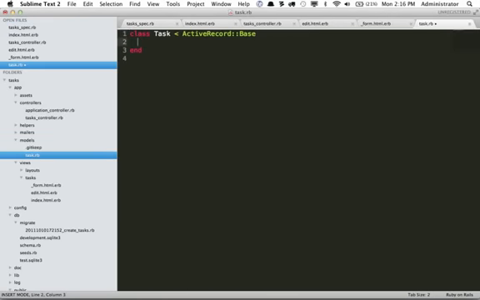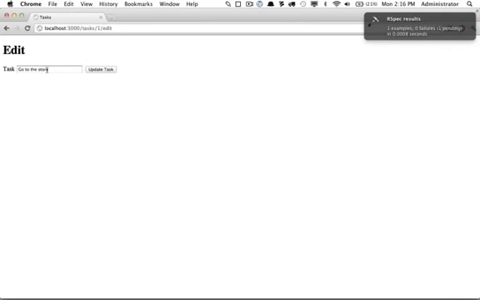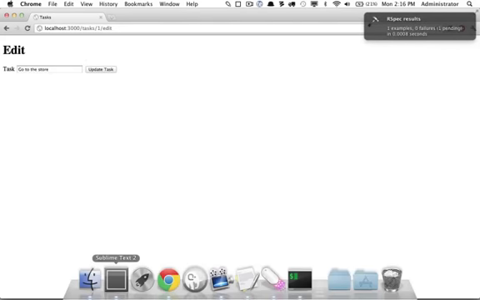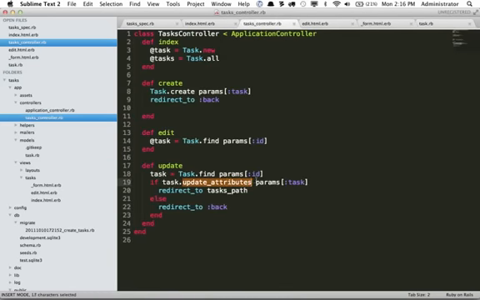And validation in Rails is incredibly easy. We can say validates, and then we give a specific field in our table. Ours was called task. And we want to make sure that presence is true. Now, watch what happens. If we reload this and I try to go to the store, we edit it to nothing, update the task, it just reloads this page completely because there was an error. And it's doing that because we specified that it should. Right here, we attempted to update the attributes, but then Rails specified that task could not be nil, essentially.